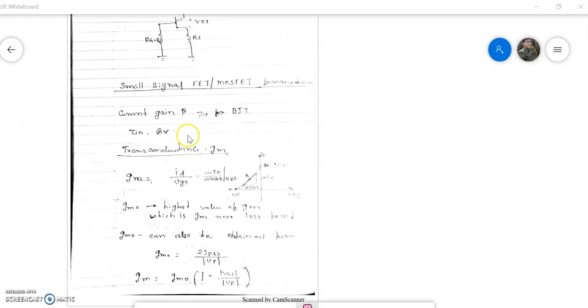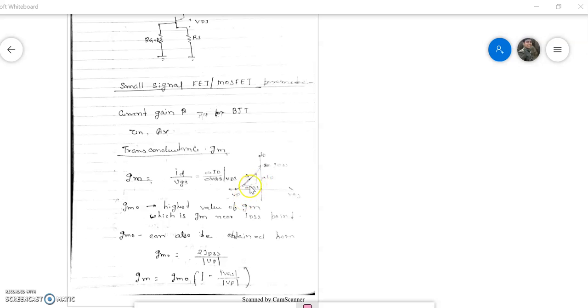Welcome. So in the previous video, we started the small signal analysis of FET and MOSFET, in which we saw transconductance, the equation of transconductance, and how we calculate the value of transconductance. So this is the transfer characteristics of the N-channel depletion type MOSFET. What is the slope of this graph?